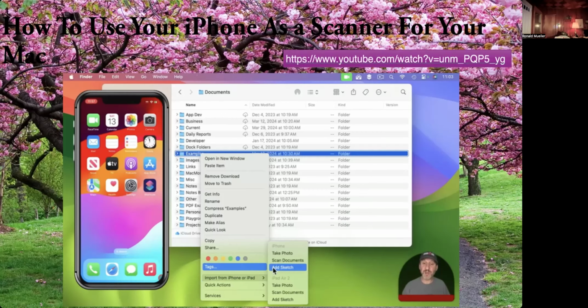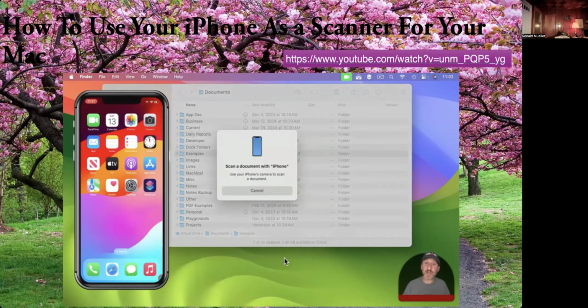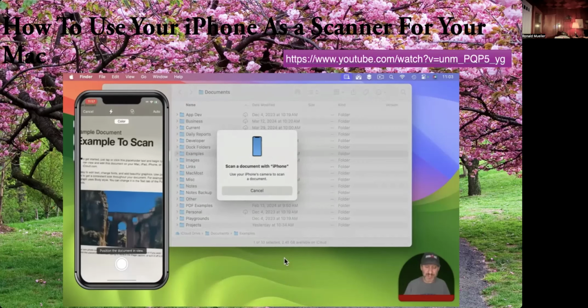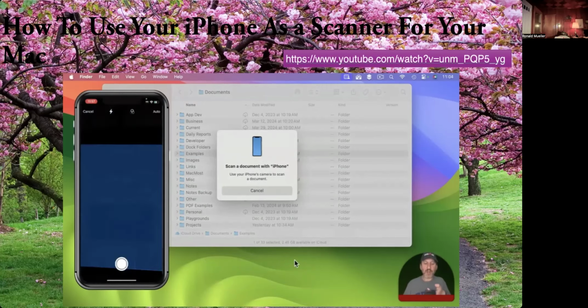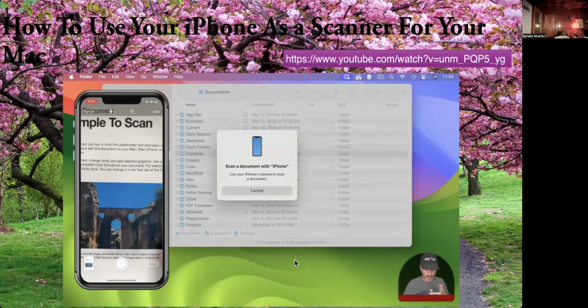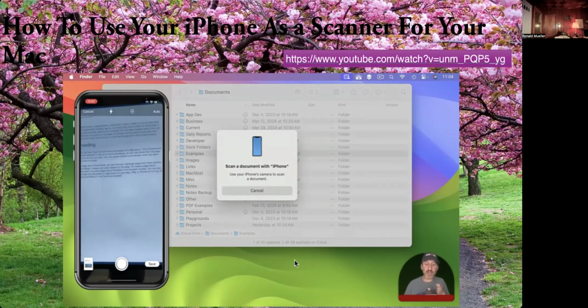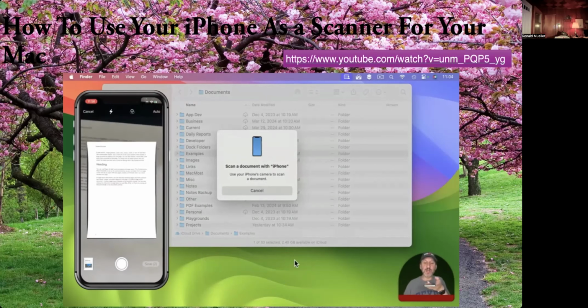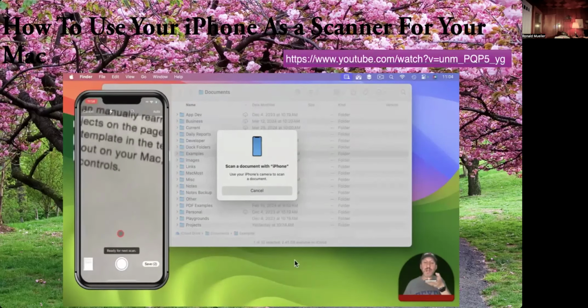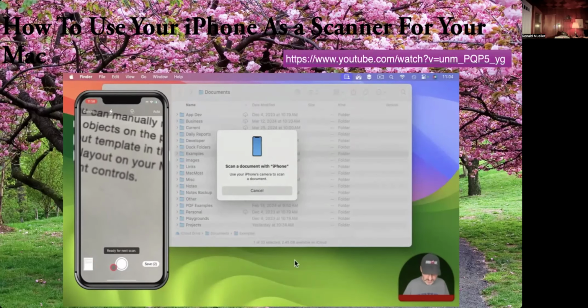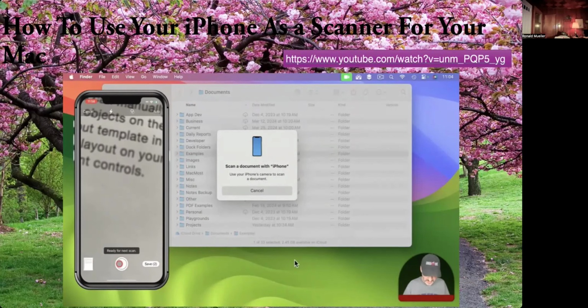So here in the context menu, I'm going to select Scan Documents. I can select Take Photo, just to take a regular photo, which is useful in other cases. But in this case, I'm going to choose Scan Documents. And my iPhone is automatically going to react to that by bringing up this scanning interface. And now I can position my iPhone to where it gets the full page in, and it should automatically take it. And then I'm going to go to the next page, and it should automatically take that as well. But if it doesn't for some reason, I can press this button that's here to take it.